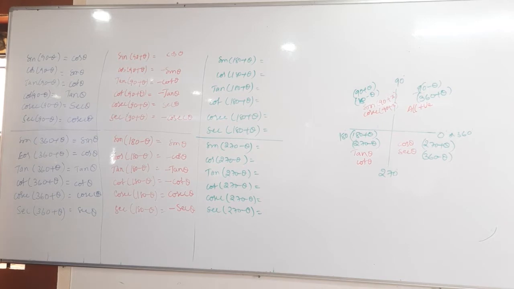Good. Vinita, why did you get this one? Tan 180: 180 means the function changes, huh? For which does the function change? Have you written for which one the function changes? 90 plus theta, 90 minus theta, or 270 plus theta, 270 minus theta. Okay?